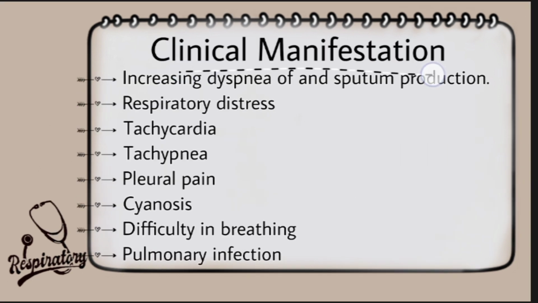Signs and symptoms of atelectasis. The patient's lung is damaged and a blockage is seen, so automatically the respiratory pattern is not going to be normal. Sputum will be produced, and because of lack of oxygen supply, the patient is struggling to breathe. There will be difficulty in breathing, and when the patient is trying to breathe hard, the heartbeat and pulse rate will increase, and pain will be seen in that region. When the condition gets more and more severe, infection and cyanosis are also seen. These are the signs and symptoms of atelectasis.